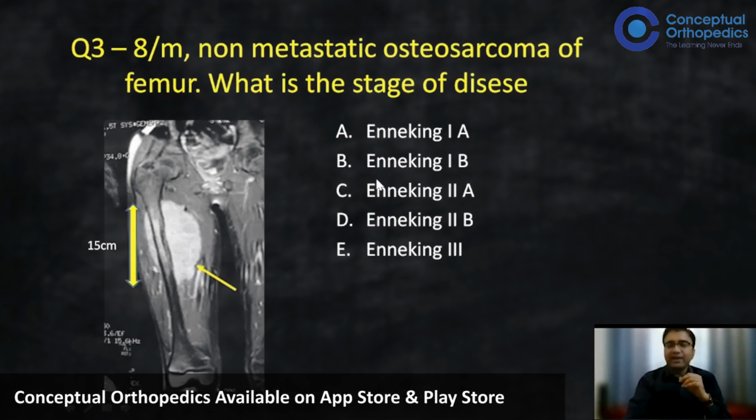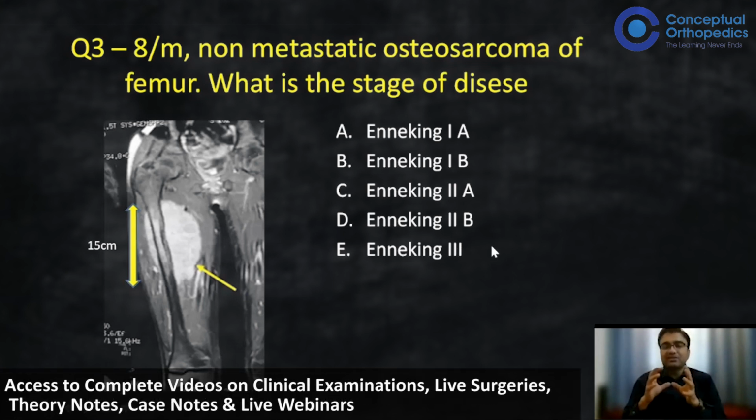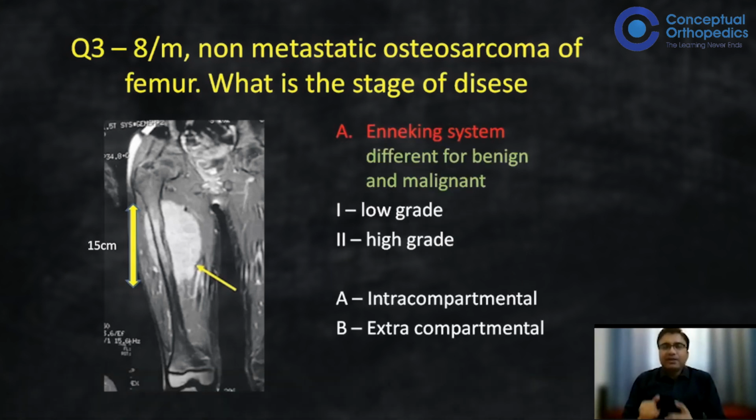So how do we classify that? If we start mugging up these classifications, it is difficult and we get confused. So it's very simple. Enneking has classified, first, based on the grade. Tumors are either low grade or high grade. Second, he has classified into either intracompartmental or extracompartmental. And third, stage 3, that is the metastatic scenario. So irrespective of low grade or high grade, it falls into metastatic.